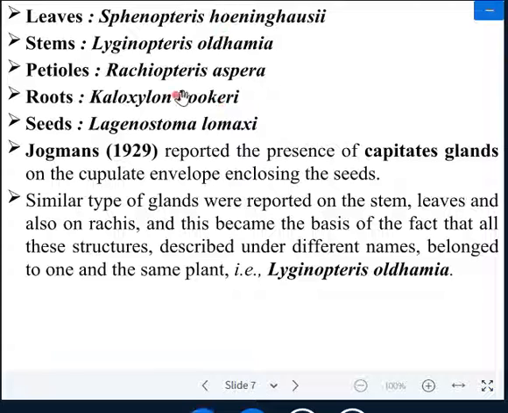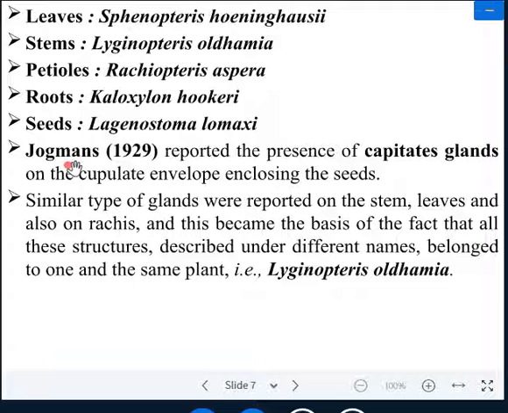So on the basis of the occurred part of the plant, the name is given. The leaves are known as Sphenopteris hoeninghausi, stem as Lyginopteris oldhamia, petiole as Rachiopteris aspera, root as Kaloxylon hookeri, and seed as Lagenostoma lomaxi.